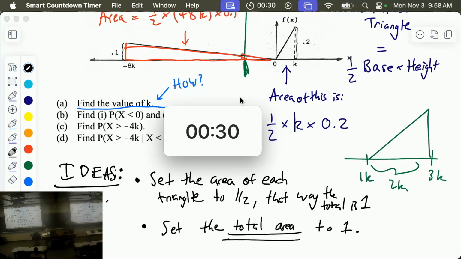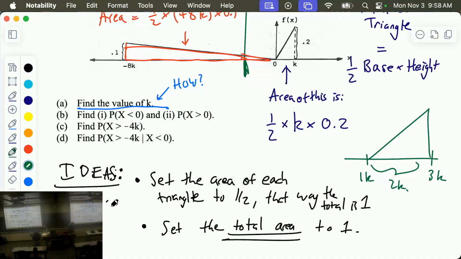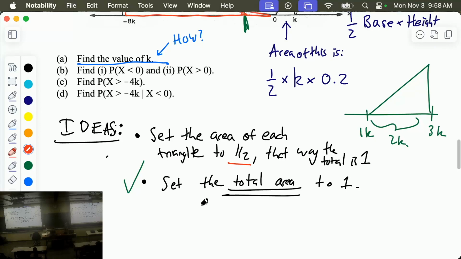Okay, let's vote. Who thinks the first one is correct? Who thinks the second one is correct? Okay, very good. The second one is correct. One hint, yeah, so this one is wrong because we're sort of assuming that they're equal, and there's no reason that they should be. Maybe there's a different problem where there's some hint that's given. Maybe there's a problem where they give that as a hint, right? So the second one could be a correct solution in a different problem, but for this problem, it is this one over here that is right.